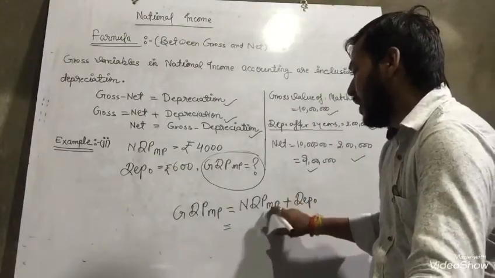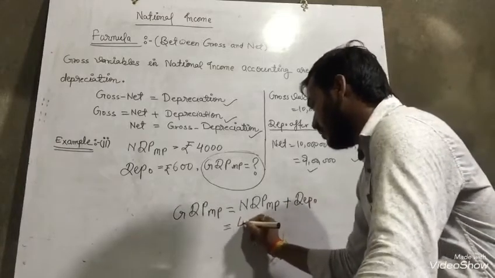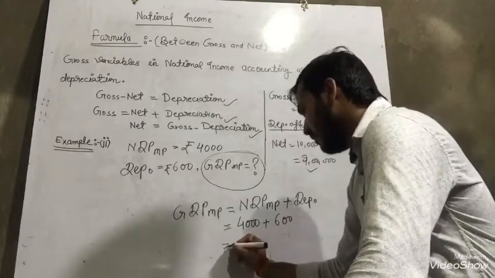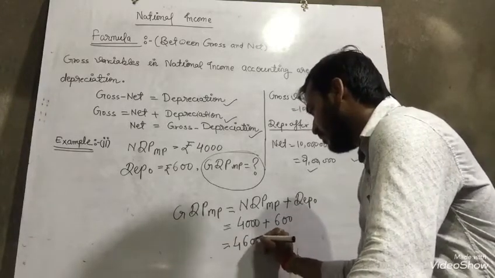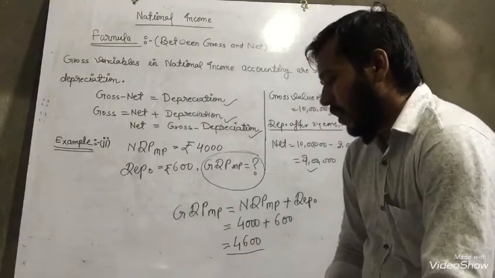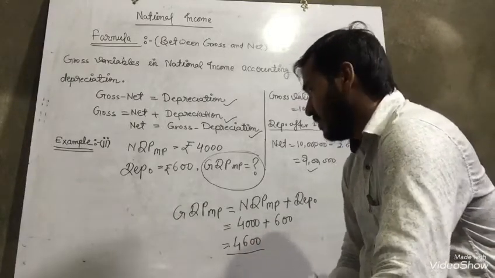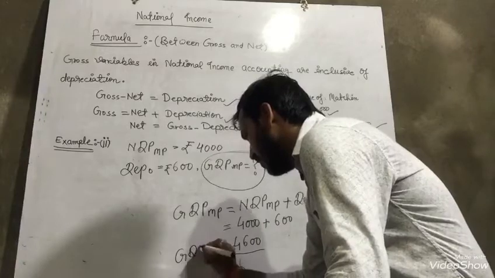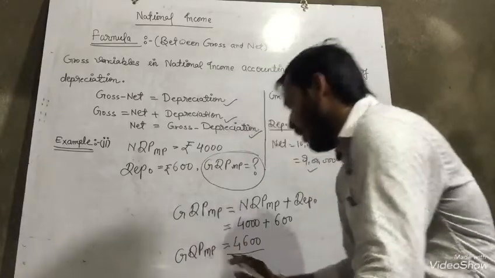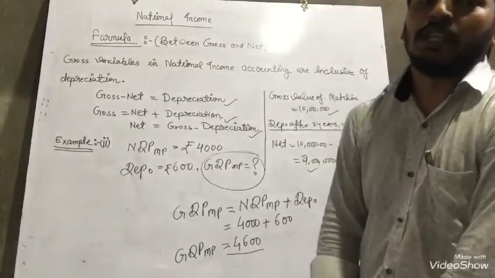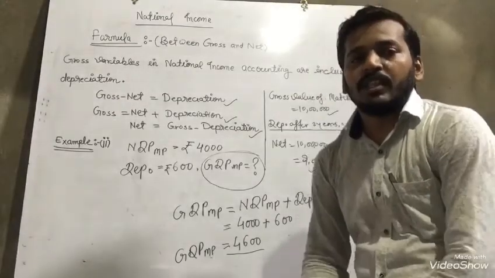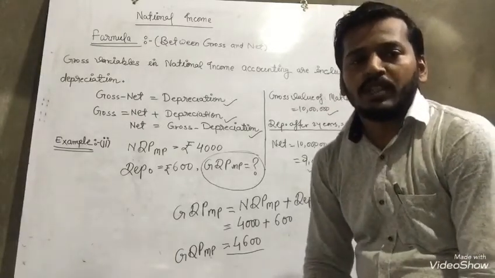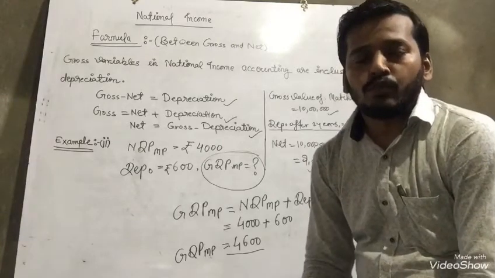नेट डोमेस्टिक प्रोडक्ट मार्केट प्राइस इज गिवन 4000 plus depreciation is given 600, means 4600 will be the value of GDP MP. मतलब आपने GDP MP को 4600 कैलकुलेट किया है. So dear students, these are very important explanations, very important topics given in front of you, so you have to solve.